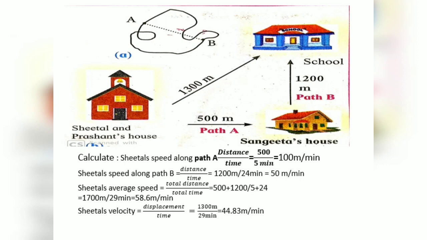She will travel 1300 meters from her house towards the school. She completes that 1300 meters in 29 minutes. Therefore, displacement upon time, we get the value 44.83 meters per minute.